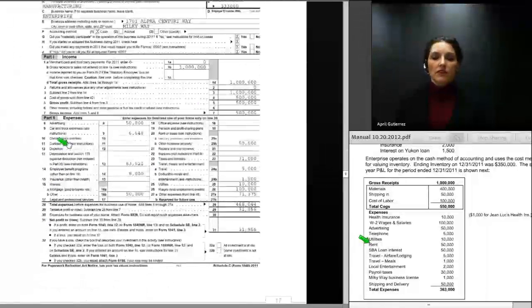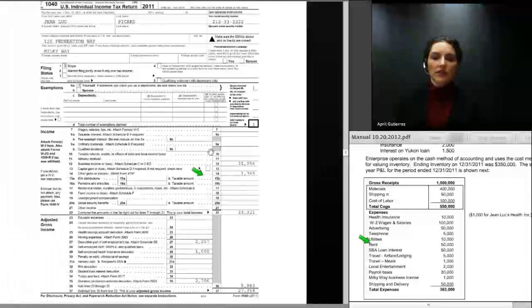Returning to page 1 of Jean-Luc's Schedule C, we can see that all of his expenses have now been entered. I've explained where we've gotten them. He has a net profit from the business in the amount of $31,956, which is entered on line 12 of his Form 1040.